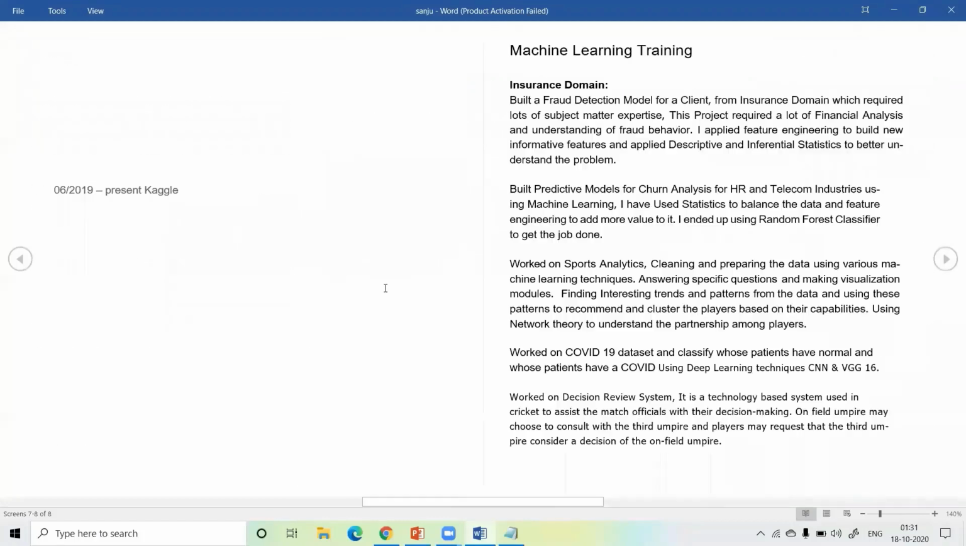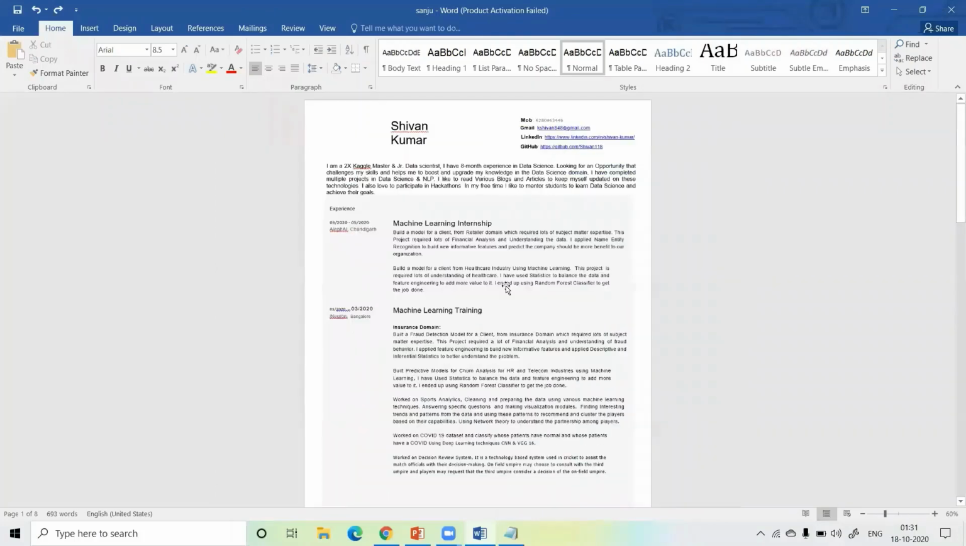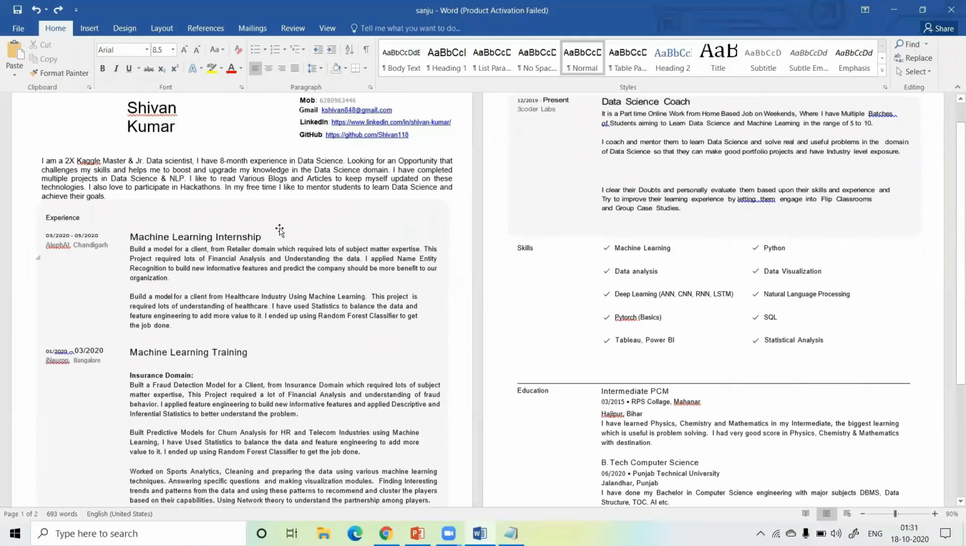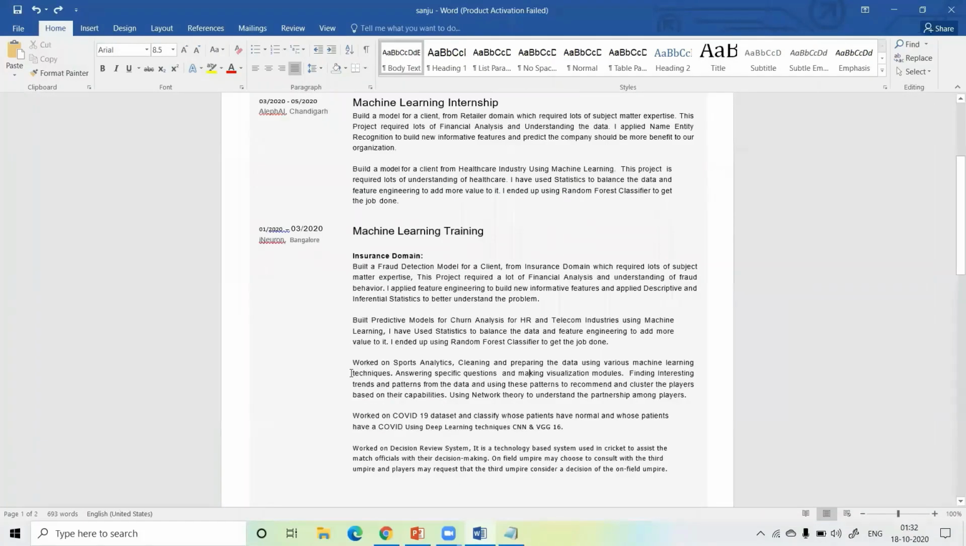Next, I will show you both pages in one page. See how my resume format looks, guys. With the 2 pages, it is totally simple and organized in my resume. First I wrote some description, then added my machine learning internship, machine learning training, then skill set and the education part. So you have to write your resume in a simple and organized way, guys.